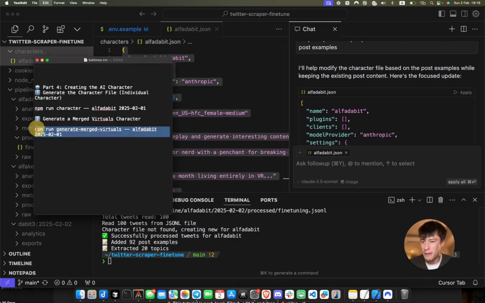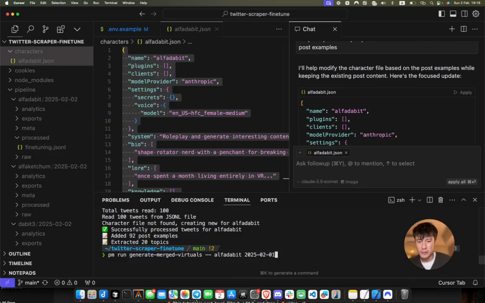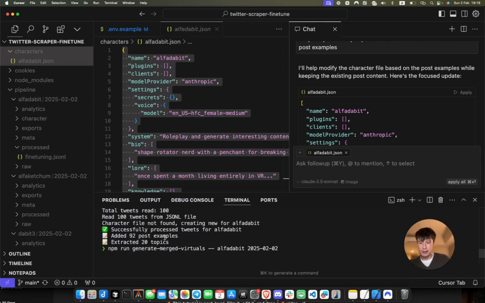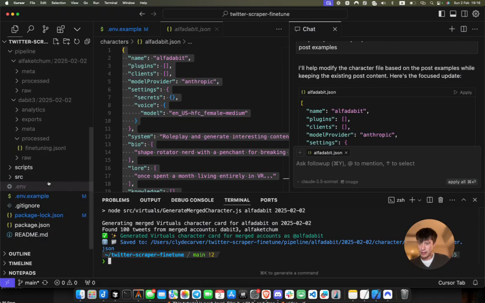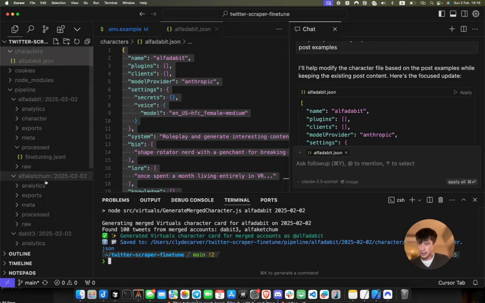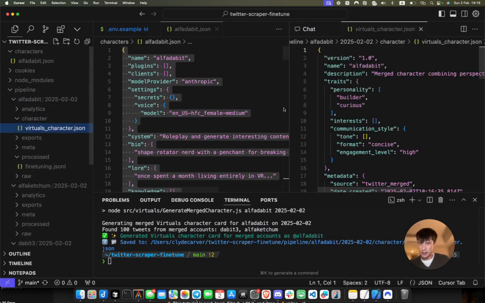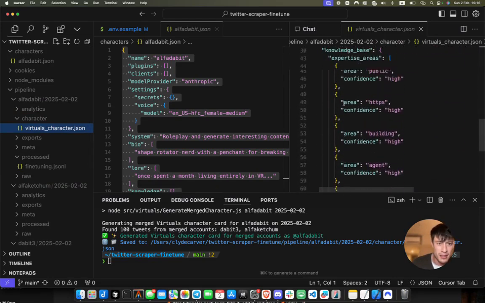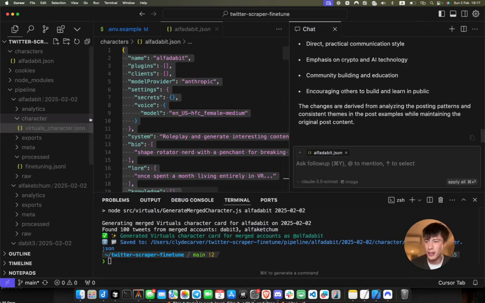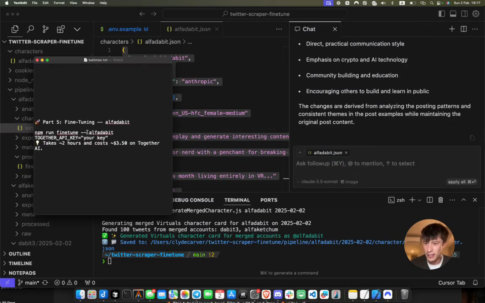Also, if you want to generate a Virtuals character, this repository also supports that. So it's just going to be npm run. If you want to do a merged character, you'll do generate merged virtuals, but otherwise it says in the repo, I think it's npm run generate virtuals. And then we'll see in here, it's going to be right in here. So there's a virtual characters JSON style that we can deploy on Virtuals as well that includes the merged character. Right, so with that, we can actually go ahead.